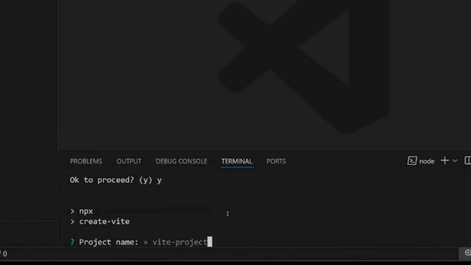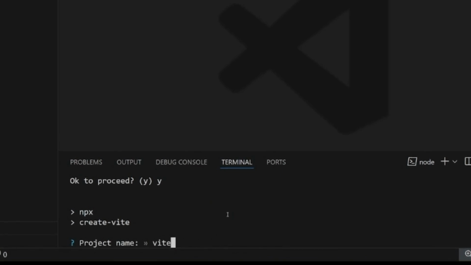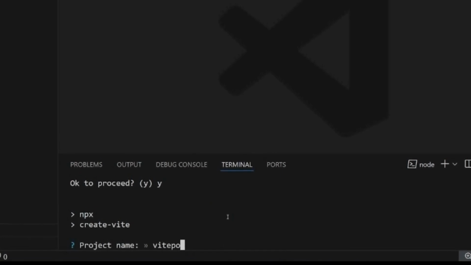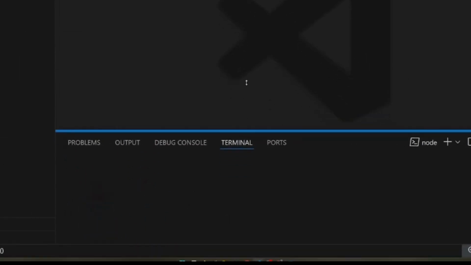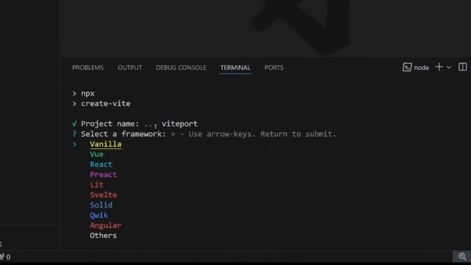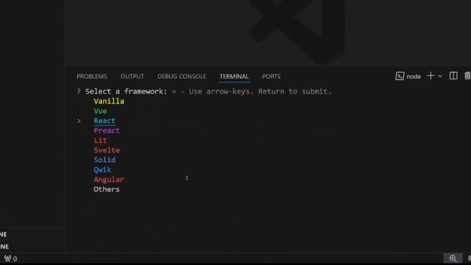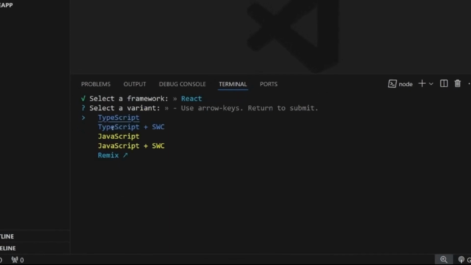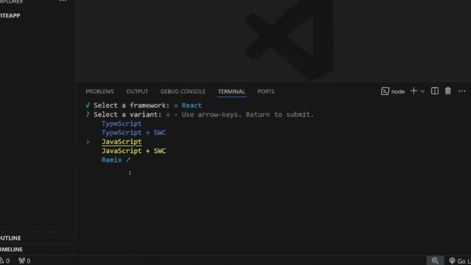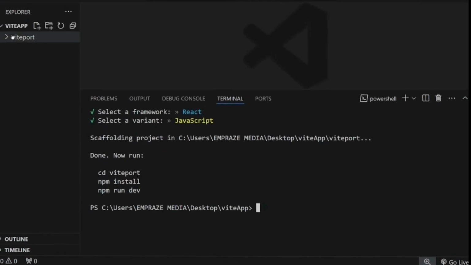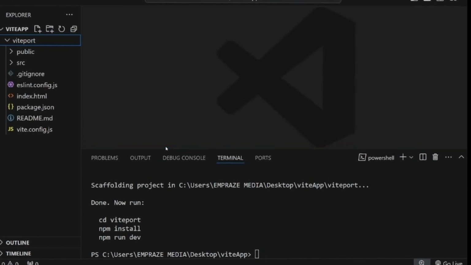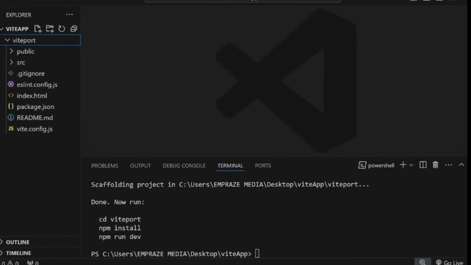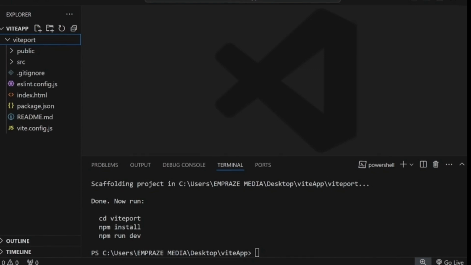So give your project a name, and you are going to use the name Viteport. This automatically creates a file and installs every package that we need for Vite in that file. So here we select what framework to use, and we are choosing React, and what variant, which is JavaScript. Automatically we have the Viteport file with every file needed to run this Vite.